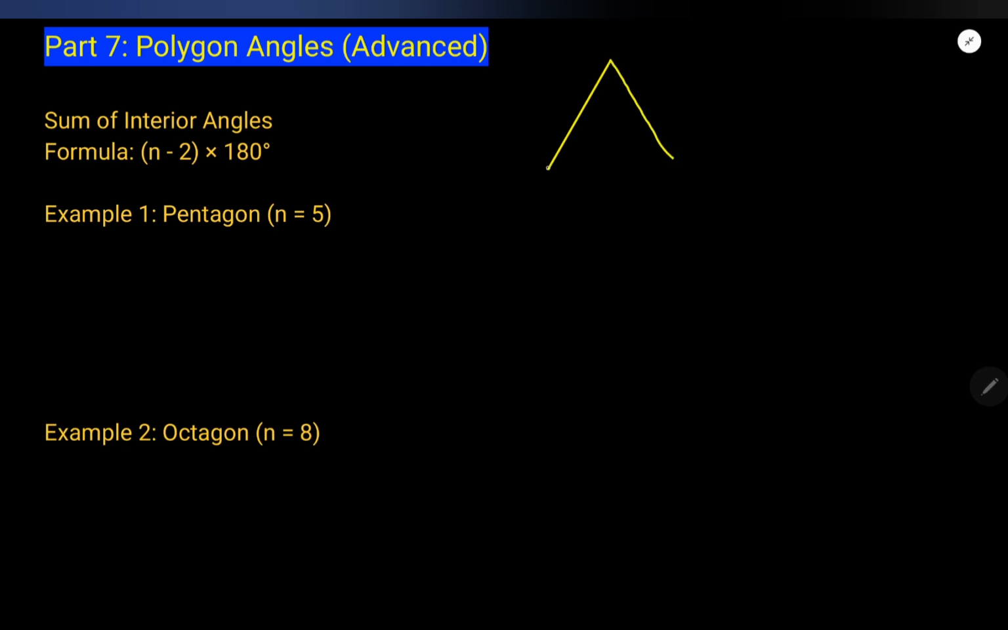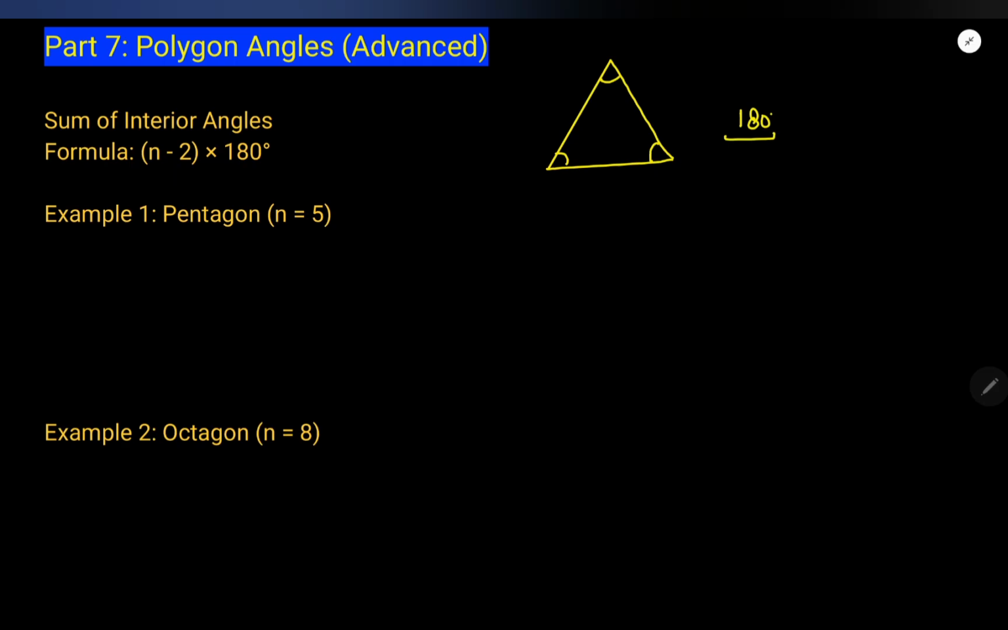A closed shape made up of 3 lines. Okay. This has 3 angles. This is a triangle. You know what is the sum of angles in a triangle? 180 degrees.